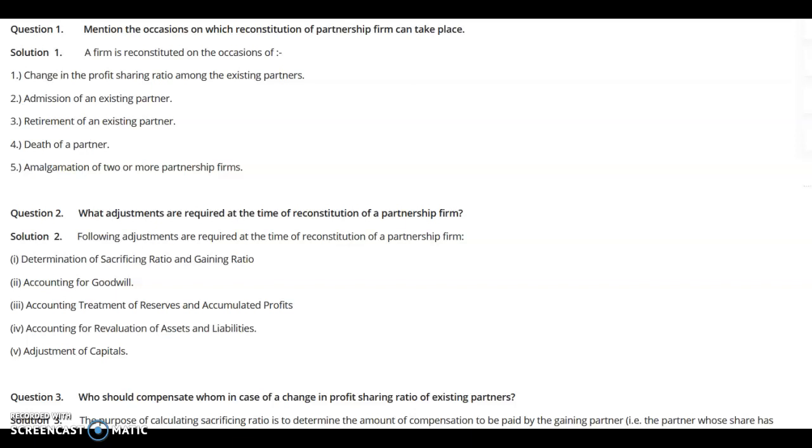Now a very relevant question arises, what are the occasions on which there is reconstitution of the partnership firm?